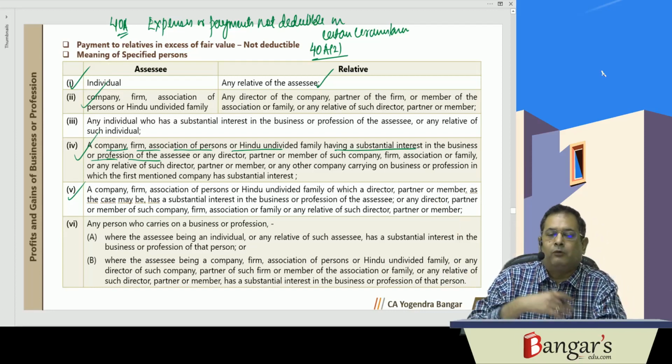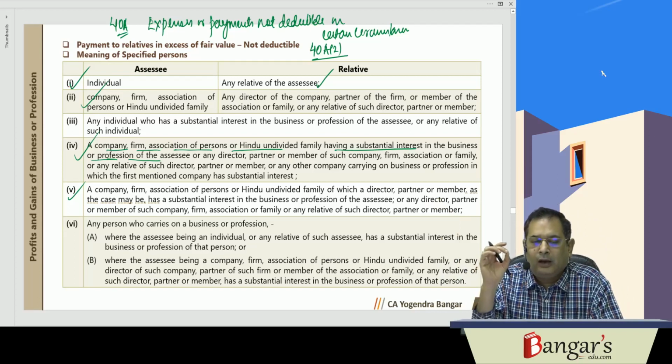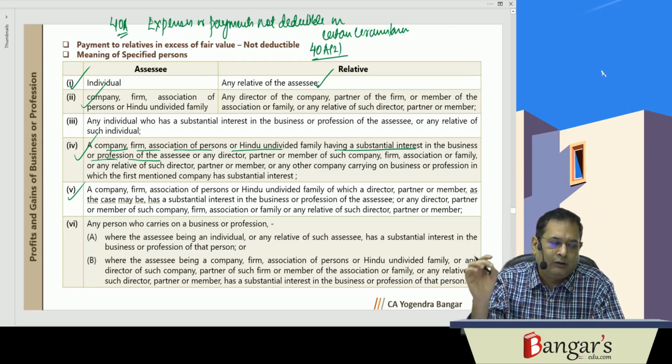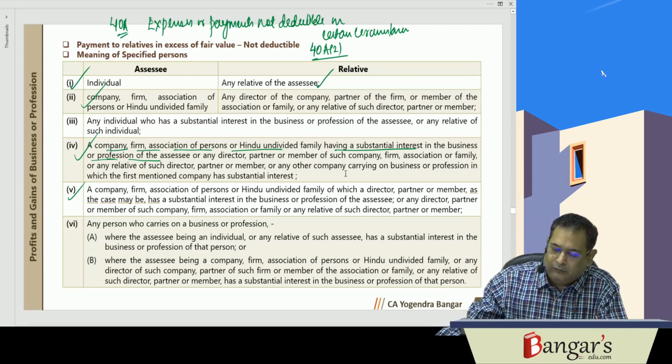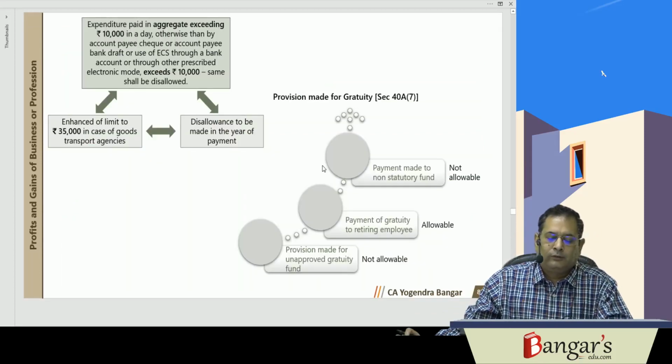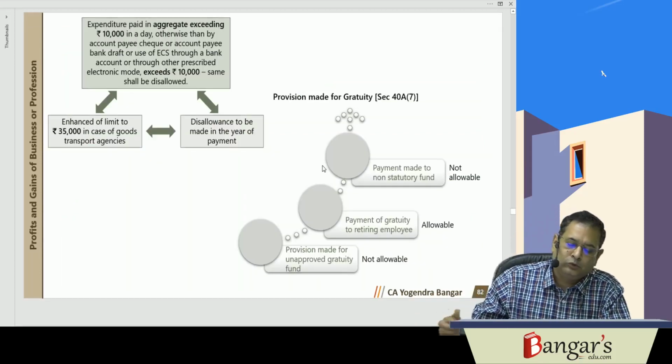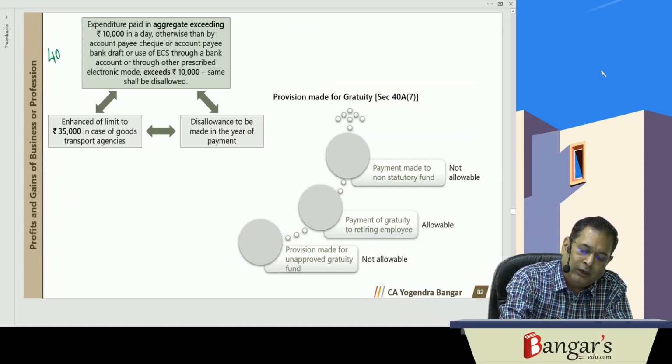Basically, fundamentally what they are saying is, if any expenditure has been incurred and the same is excessive or unreasonable having regard to the fair market value of goods or services, then that expenditure so incurred which is excessive or unreasonable will be disallowed. That is 40A(2). Now what is 40A(3)?